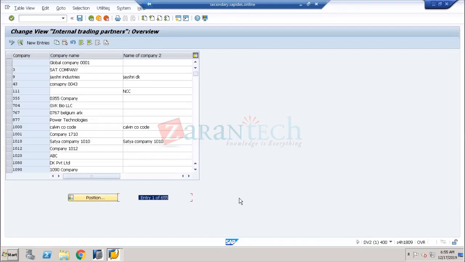They have 60 company codes. In each and every country they're manufacturing and supplying the materials, so they want a legal financial statement at the country level. So we created 60 company codes for their operation. It doesn't mean that it is only 1 or 2. As per the requirement, you can have many company codes, or they may restrict it to 6 or 4 company codes. It depends upon their requirement.